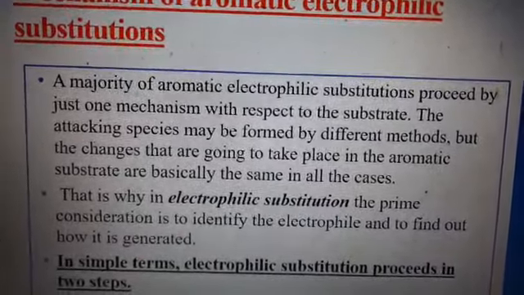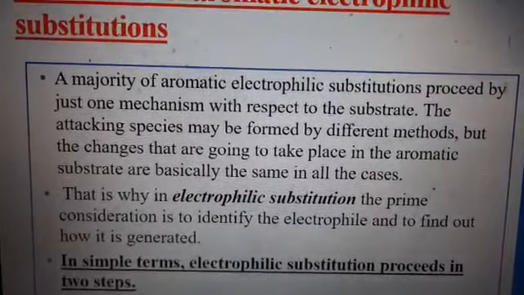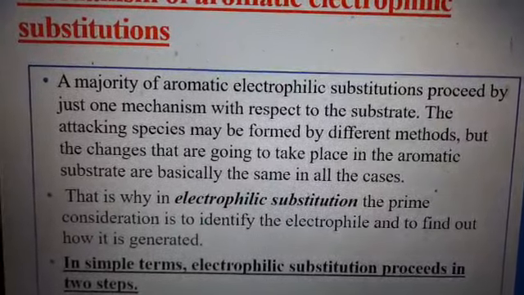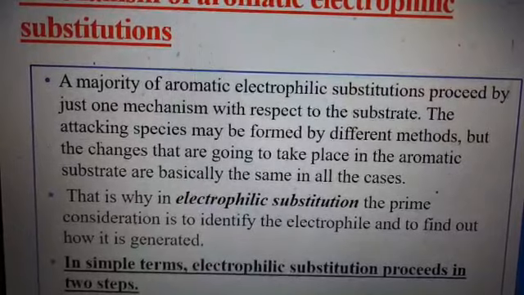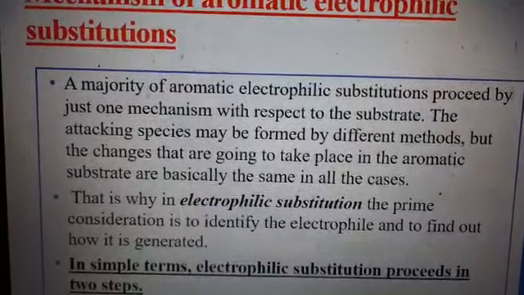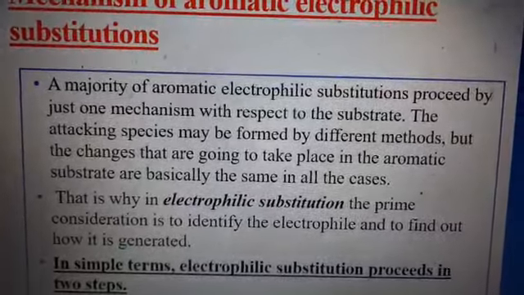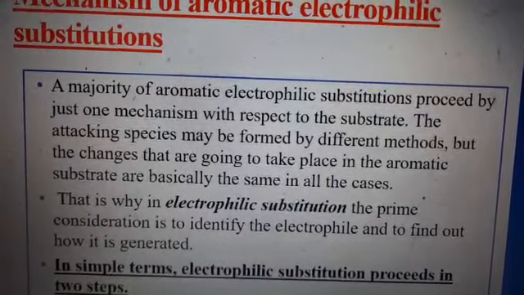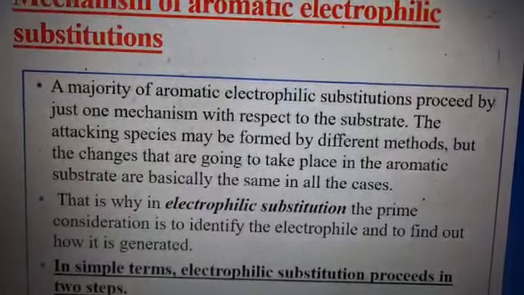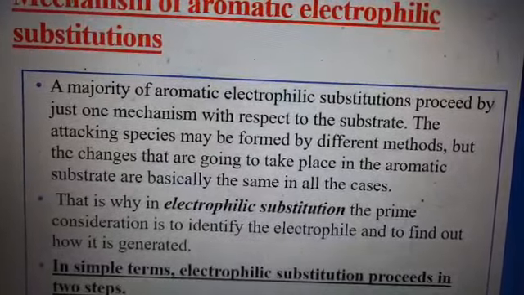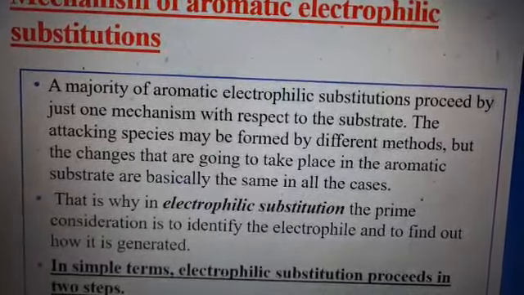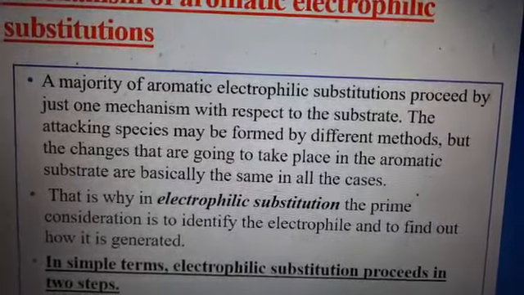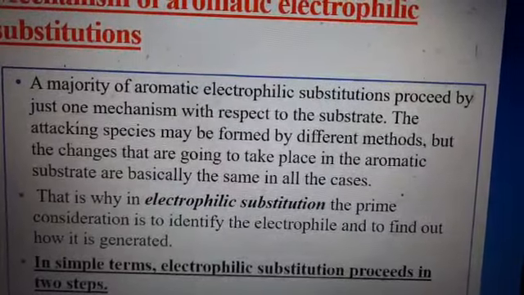Therefore, the majority of aromatic electrophilic substitution reactions proceed by just one mechanism with respect to the substrate. Although the production of the attacking species will be different, with respect to the substrate the mechanism would be the same. The attacking species may be formed by different methods.